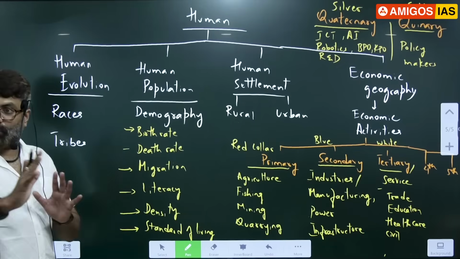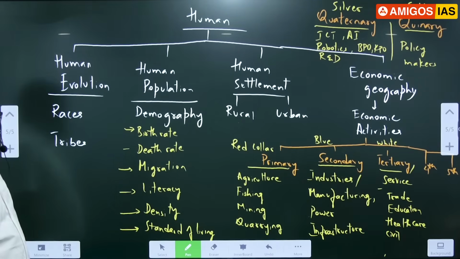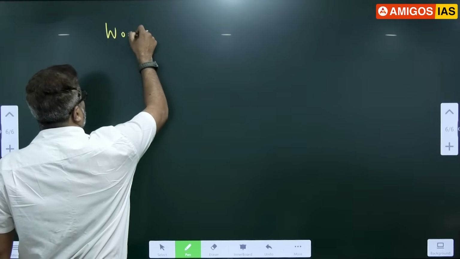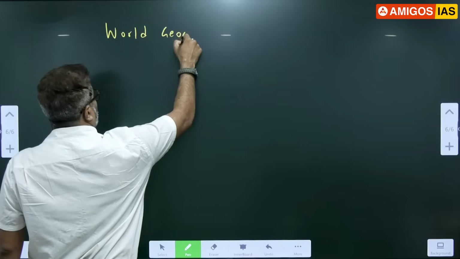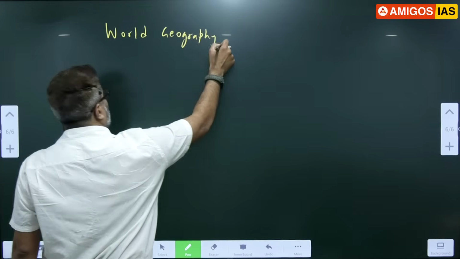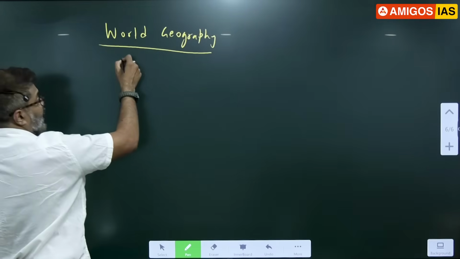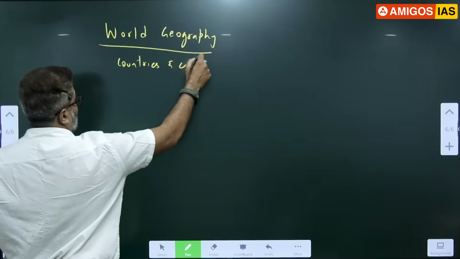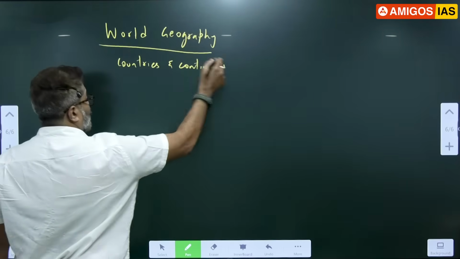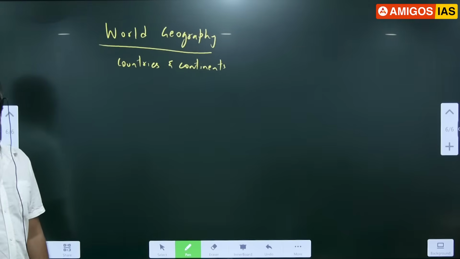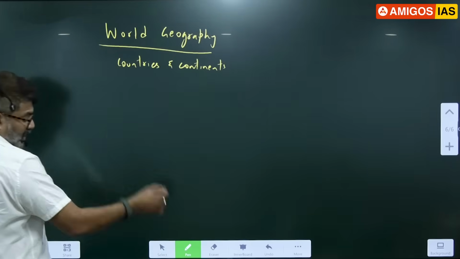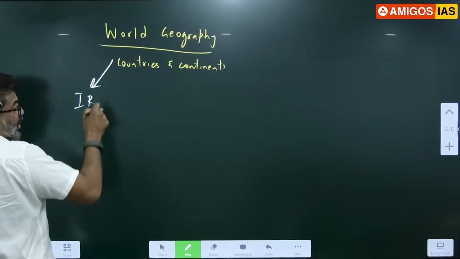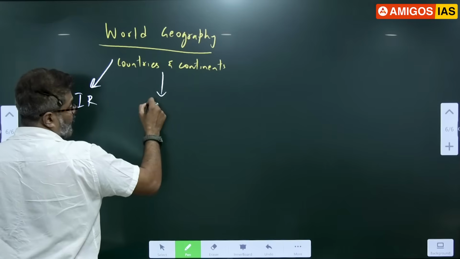So this is physical geography, human geography. Once we cover this, next comes world geography. In world geography, we study all continents and all countries. This is a very wonderful topic, and many questions come from world geography. If you understand world geography, you can understand IR, international relations, and world history easily.